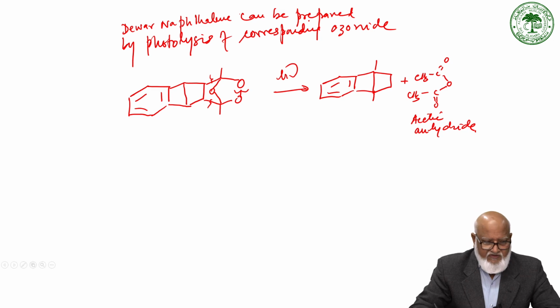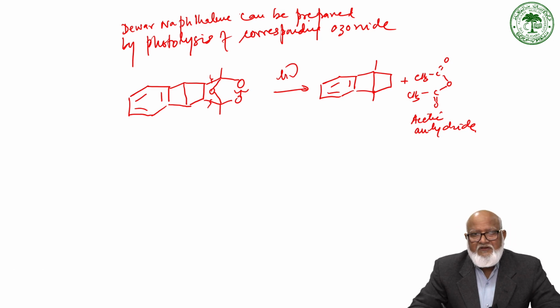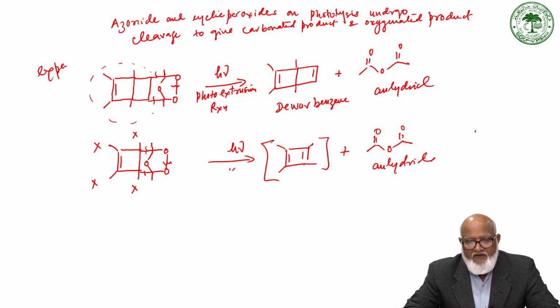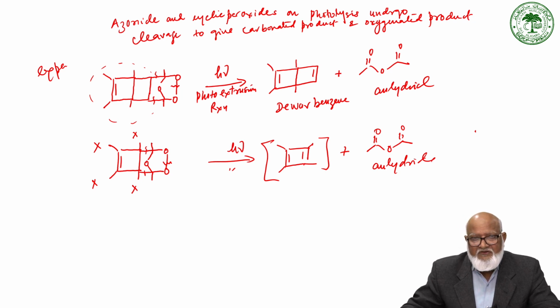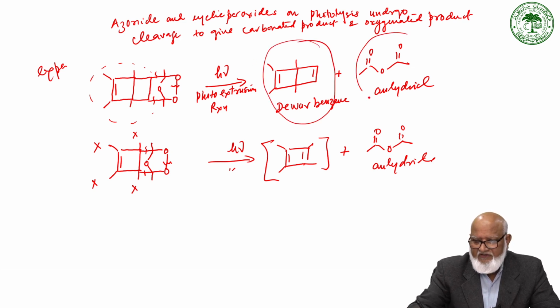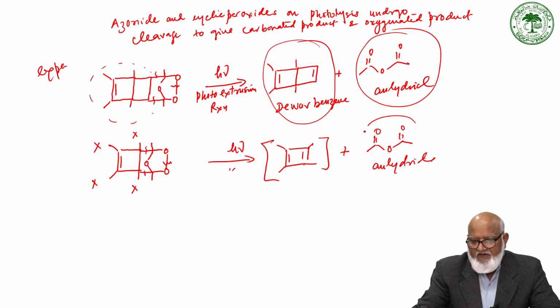So now this is what we have seen. We can see that the ozonide under photolytic conditions cleaves in such a way that two oxygens form two carbonyls, and one is the anhydride oxygen. Then there is a separation of the carbocyclic system, and all the oxygen-containing compounds are separated in another form.